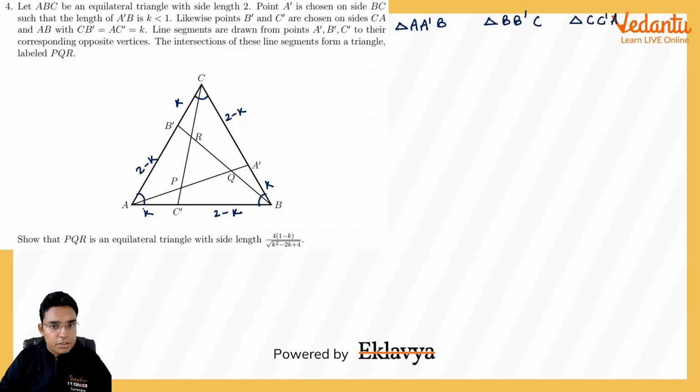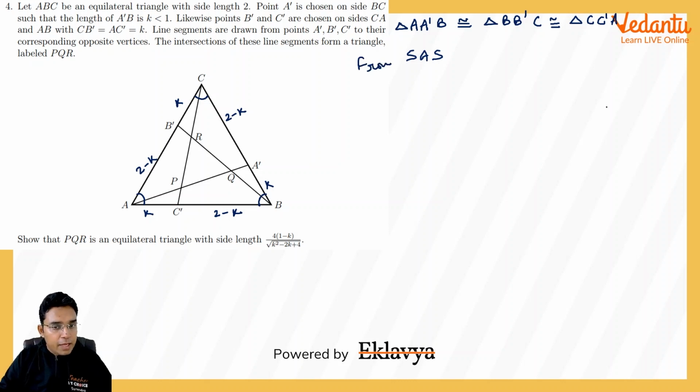I think they all are congruent to each other. Why am I saying congruent to each other? Because they have two sides, K and 2, K and 2, and K and 2, and angle included between them to be 60. So from side angle side criteria, they are congruent.